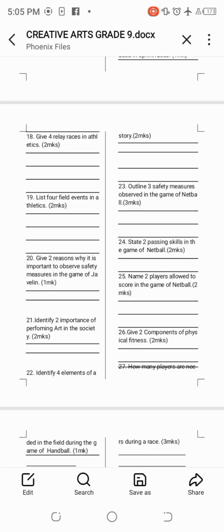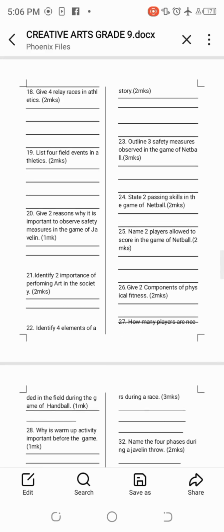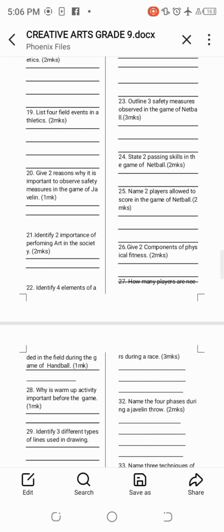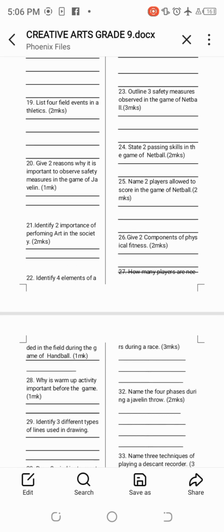Components of physical fitness, we have numerous of them, but we need things like strength, endurance, agility, among others. Then number 27, players in handball or in the field. How many players are needed in the field during the game of handball? We need 7 players.